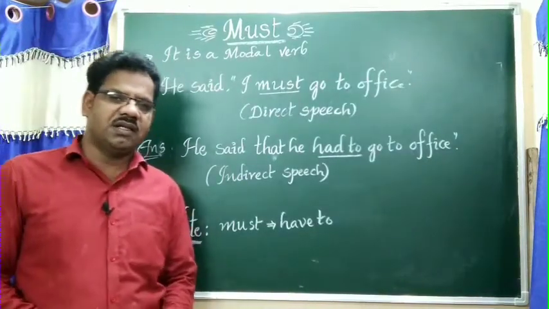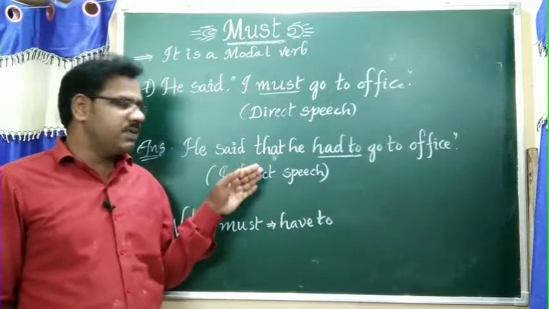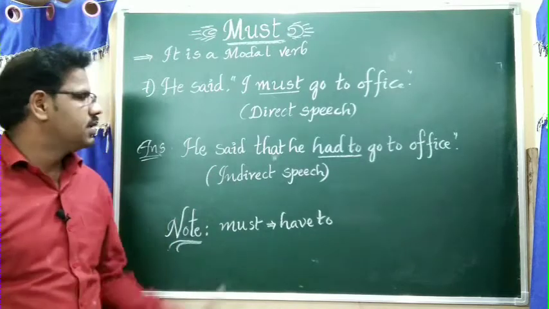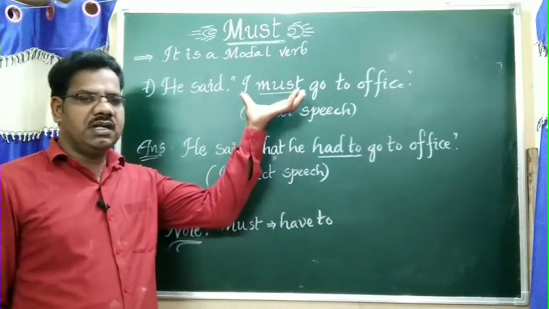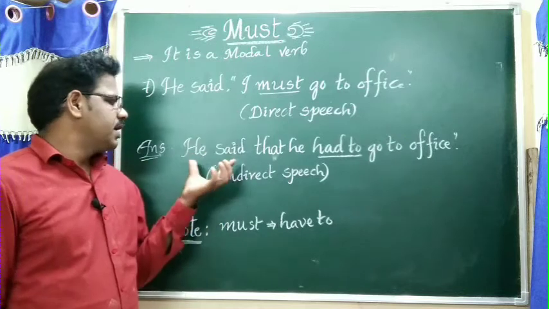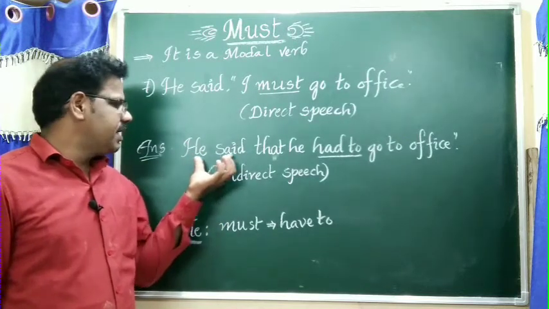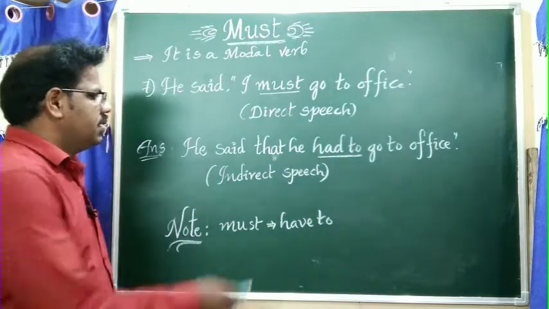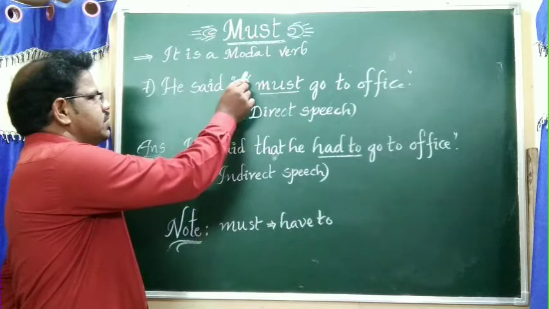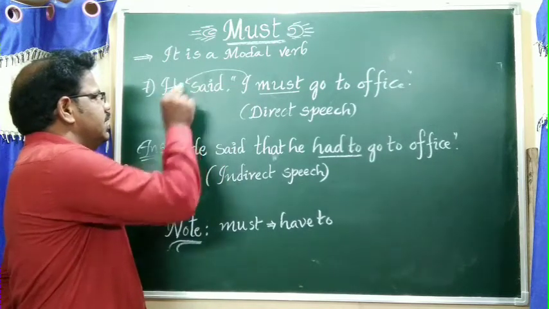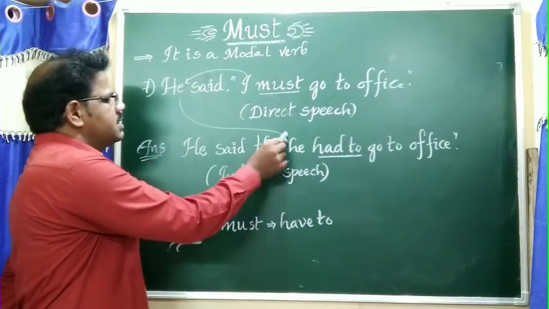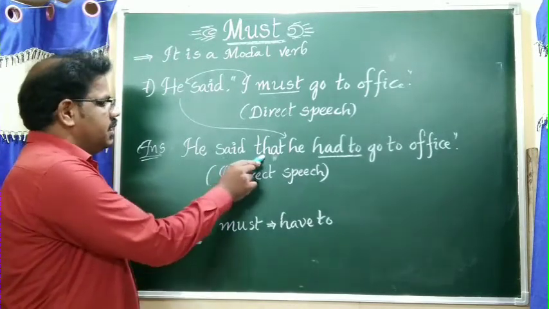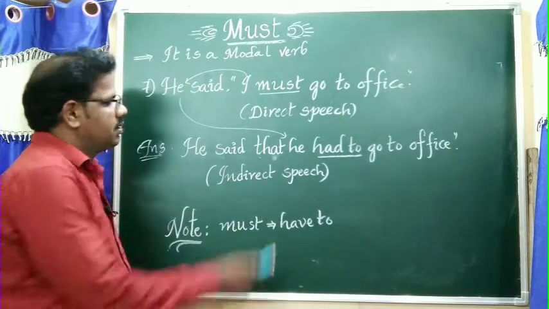Now seventh one is direct to indirect speech. He said, I must go to office. This is direct speech, which is in inverted commas. Indirect speech answer is, he said that he had to go to office. Here he refers to I, which refers to he in the question. So that he is written here. He said that he had to go to office.